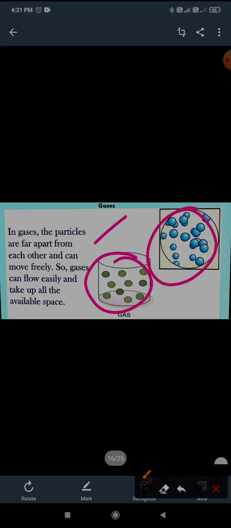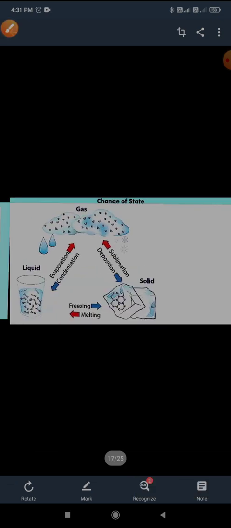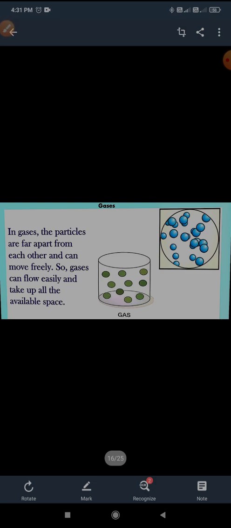This is the specification of gases: the particles are far apart, so they can move easily and have flowing capacity. Liquids also have flowing capacity because liquid and gas particles are not as tightly packed as in solids. So for today it is enough.